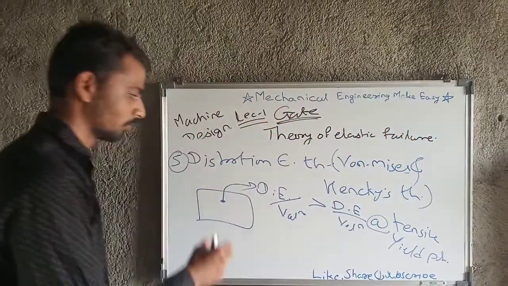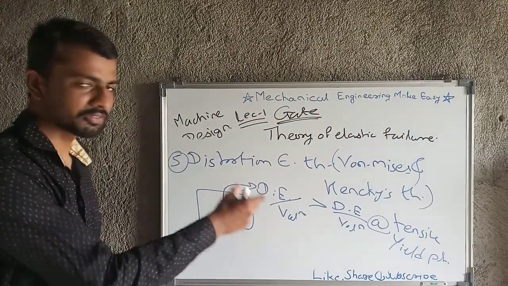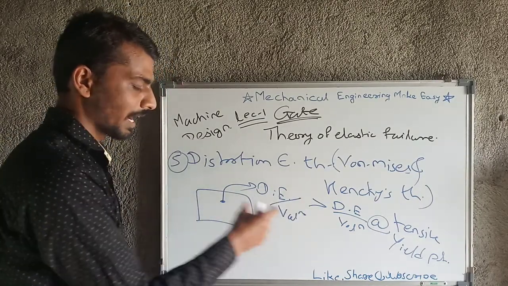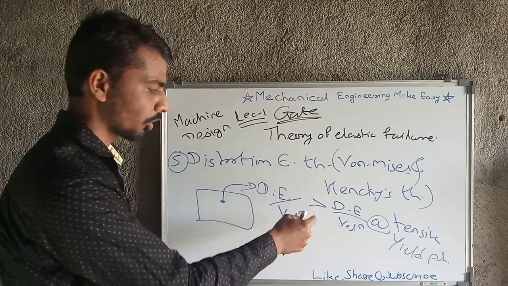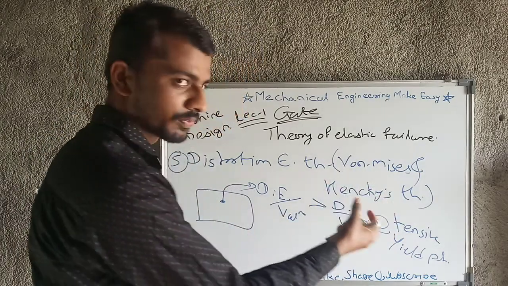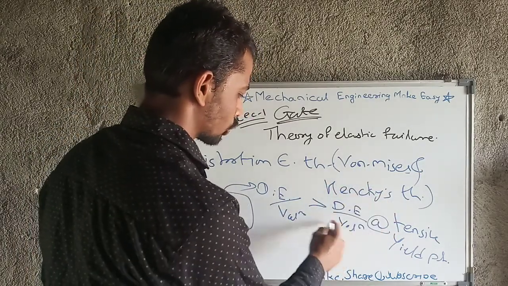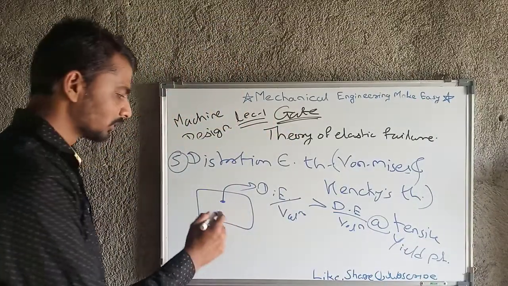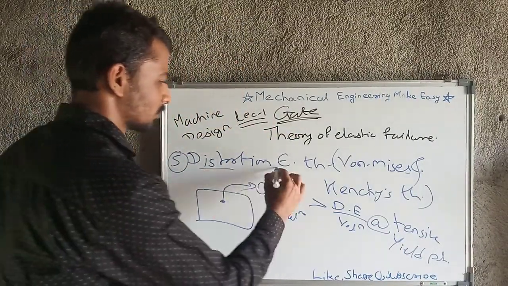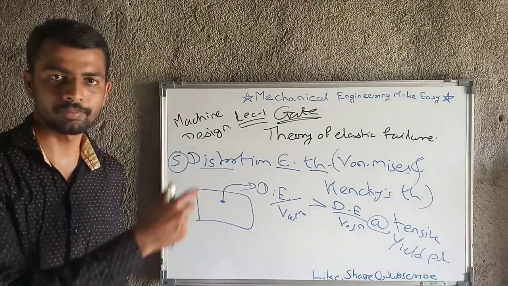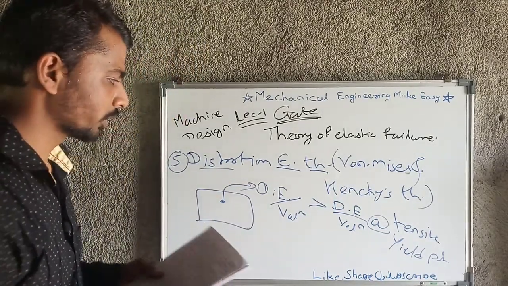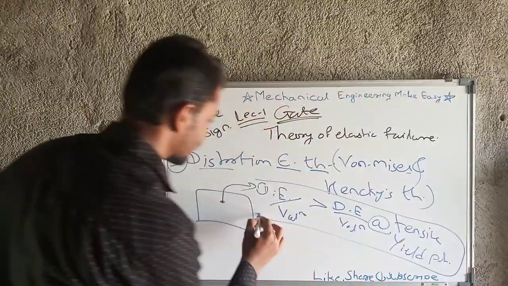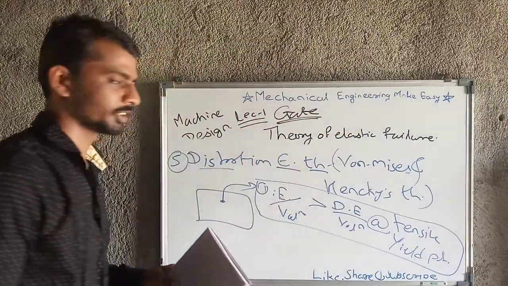This is the statement. What is the statement? The failure will occur when the distortion energy absorbed per unit volume at any point will exceed the distortion energy absorbed per unit volume at the tensile yield point. Then the failure will occur. This is nothing but the distortion energy theory, or von Mises and Hencky's theory. This is the very short statement of the distortion energy theory.